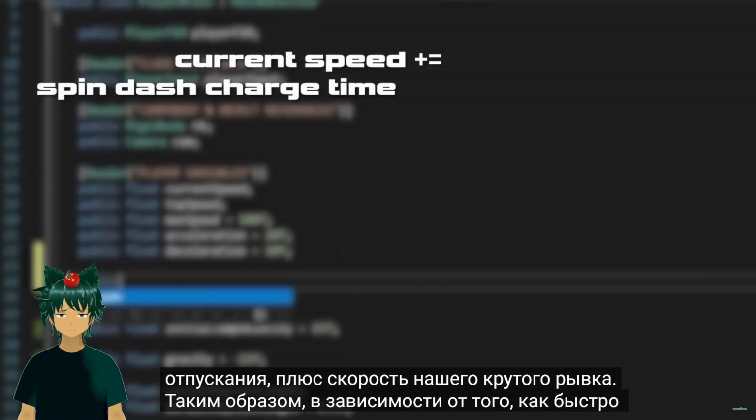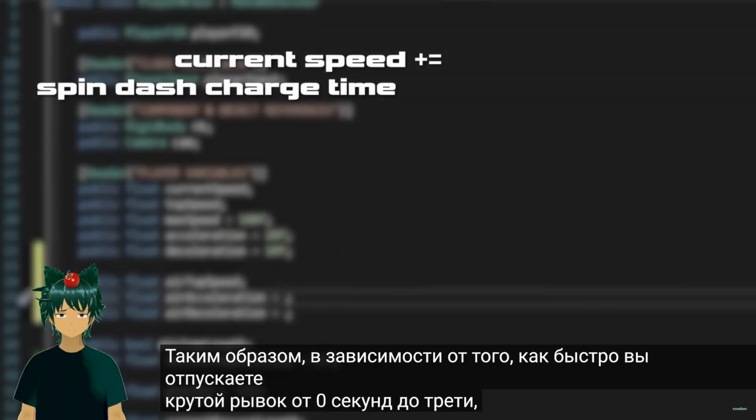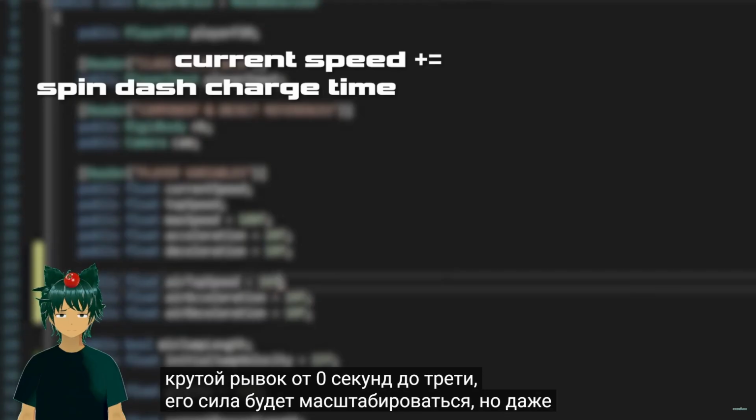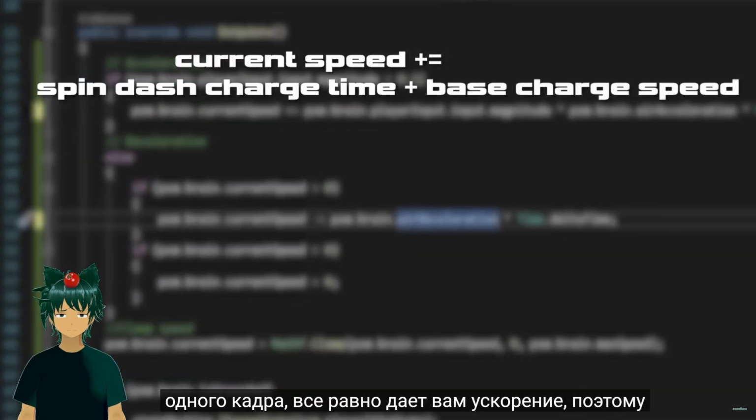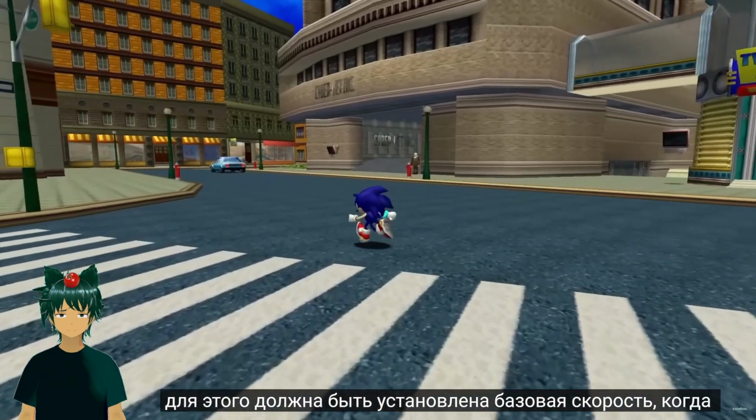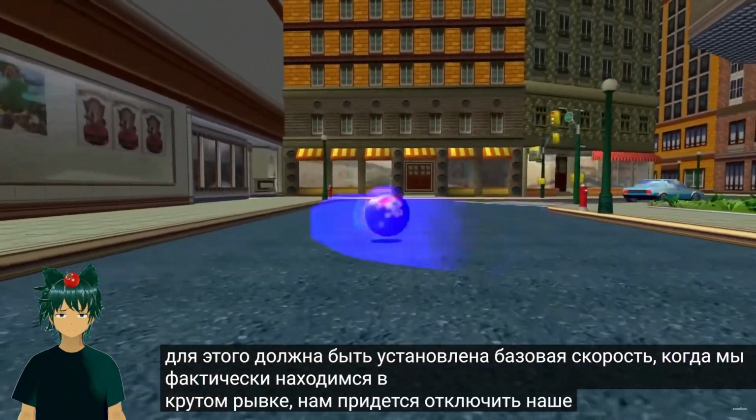So based on how quickly you release the spin dash from 0 seconds to a third, it'll scale the strength of it. But even a spin dash that's just tapped for a single frame still gives you a boost, so there's gonna have to be a set base speed to this. When we're actually in the spin dash, we'll have to disable our acceleration.